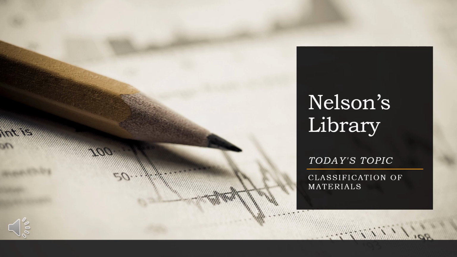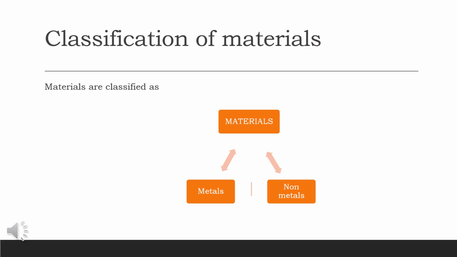Nelson's Library welcomes you, and in today's topic we are going to discuss classification of materials. Basically, materials are classified into two, that is metals and non-metals. There are also advanced materials like composite materials, which we'll discuss in the later part.